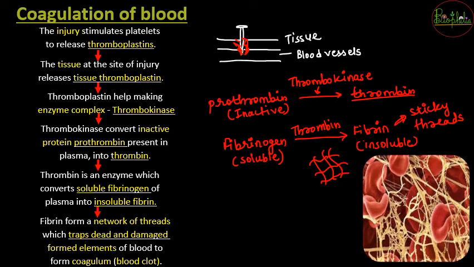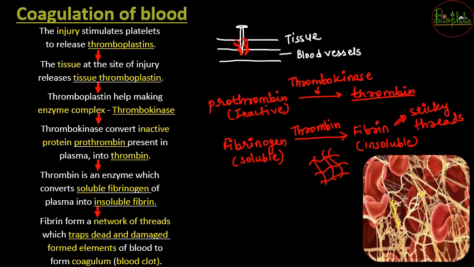So we have just seen that a network of threads forms the blood clot. To understand that, this photograph is going to help you. In this photograph you can see some yellow colored fibers.